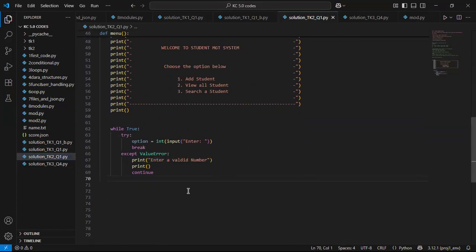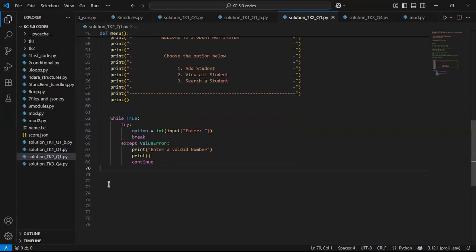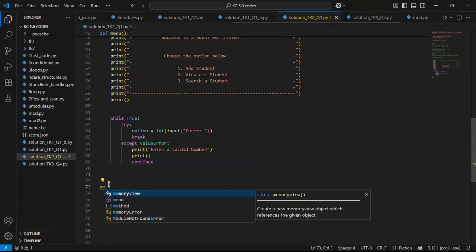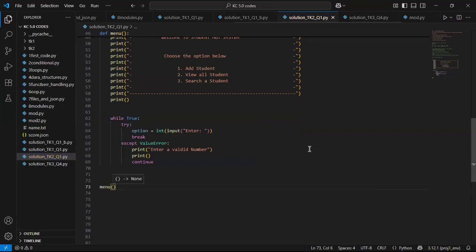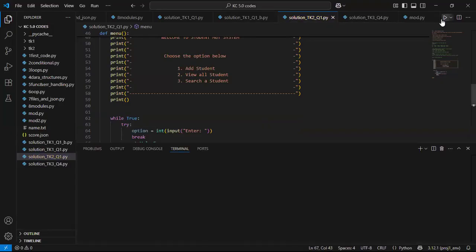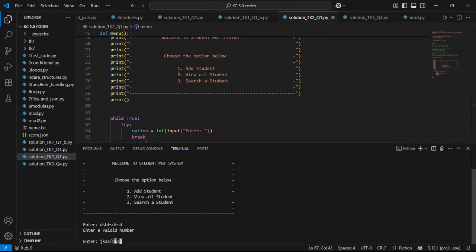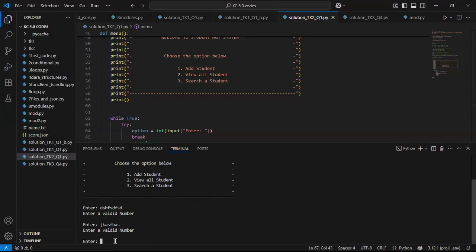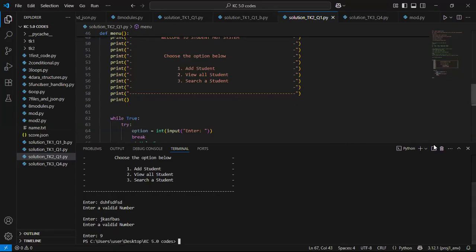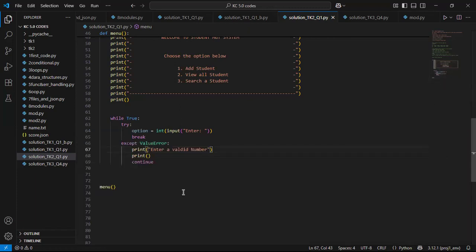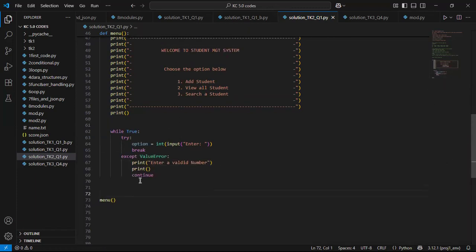All right, so let's run this and see what happens. I will invoke my menu, because if you don't invoke, nothing will happen. Now run this code. Okay, I have welcome to student management system, choose menu, and then you can choose either one, or you can do anything. It will take you back here. So our function is still working wonderfully. Say if I took 9, it should say 9. I think we should cover for that as well, but no problem.